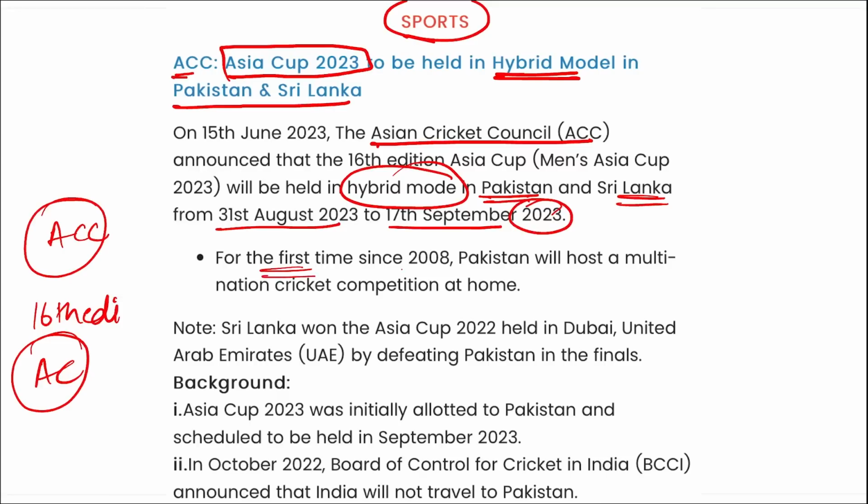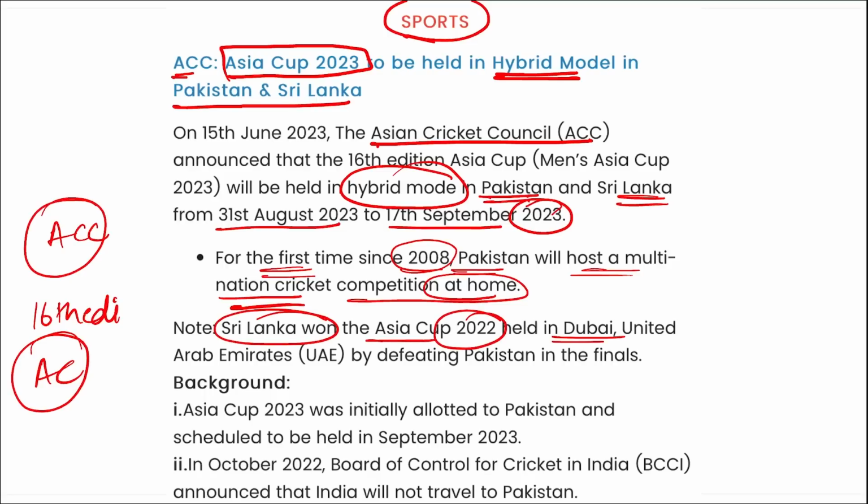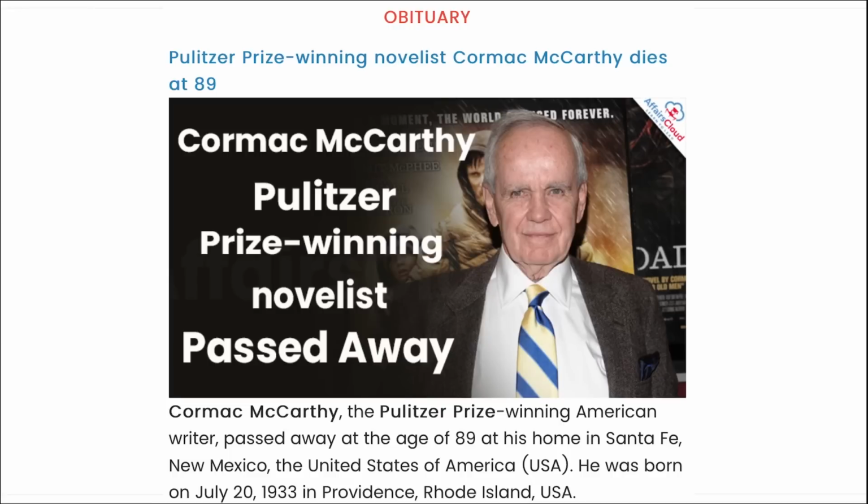And this is for the first time since 2008 that Pakistan will host a multinational cricket competition at home. This was after there was a shooting on the Sri Lankan team. Correct? Note that Sri Lanka won the Asia Cup 2022 that was held in Dubai, UAE, by defeating Pakistan in the finals. Correct? Next is obituary.